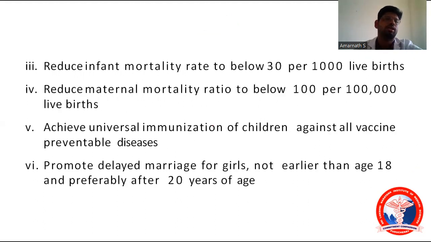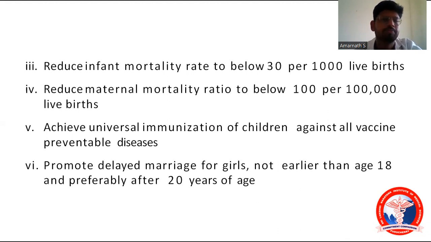And next one is reduce the infant mortality rate to 30 per thousand live births. What is infant mortality rate? Infant mortality rate is nothing but the death of children less than 1 year of age. That is infant. 0 to 1 years is called infant. Okay. So reduce this infant mortality rate to below 30 and reduce the maternal mortality ratio to below 100 per